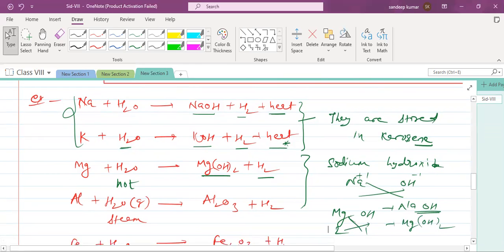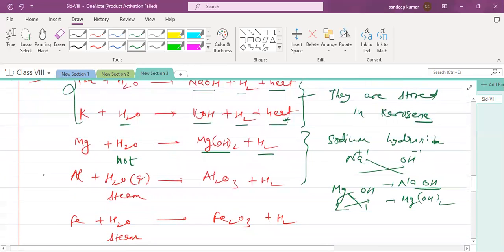Okay. See, generally aluminum and iron do not react with hot water or cold water. Very important. So how will they react? They will react with steam. Steam formula is also H2O only. I have written it in gaseous form.